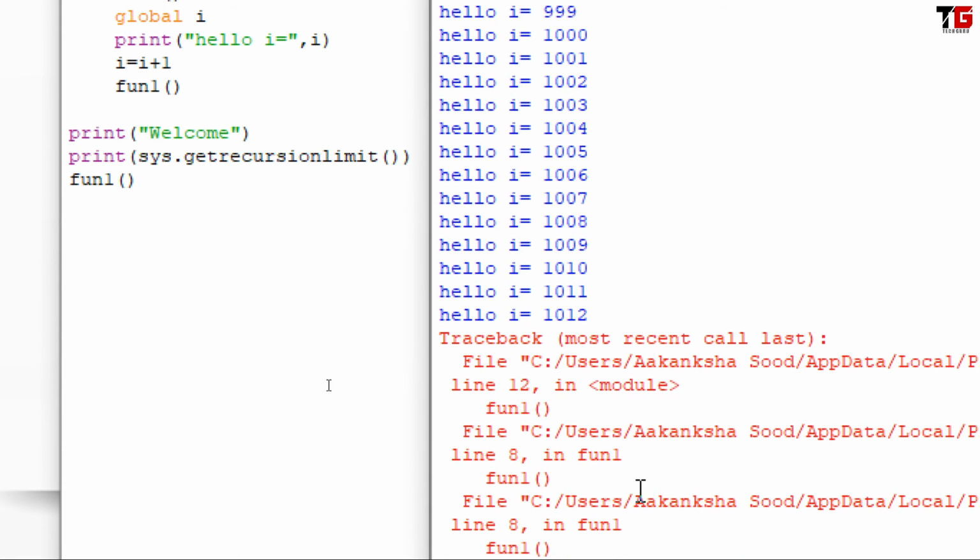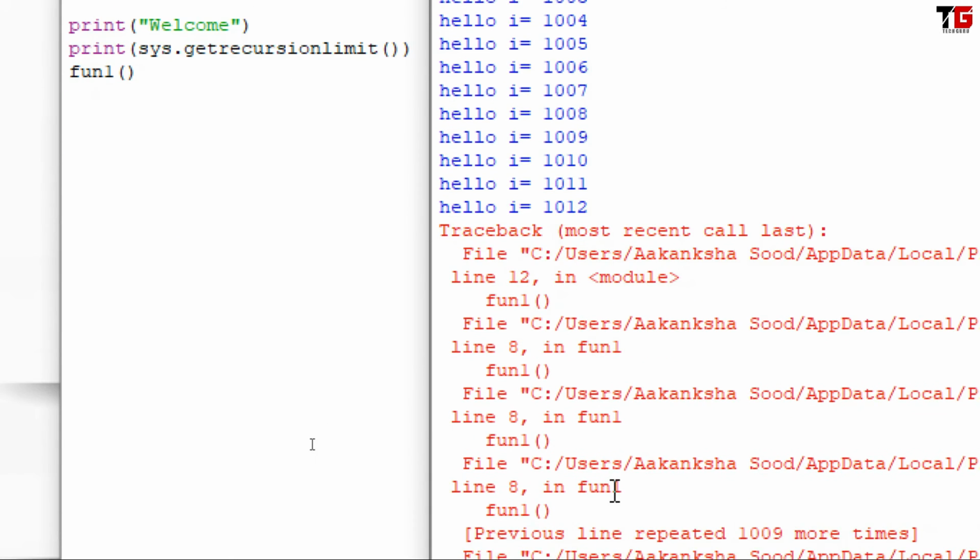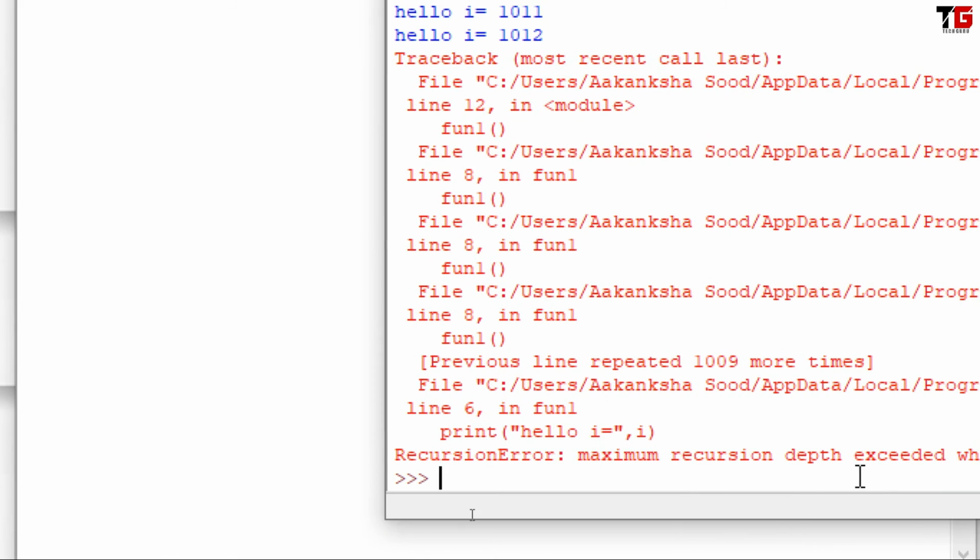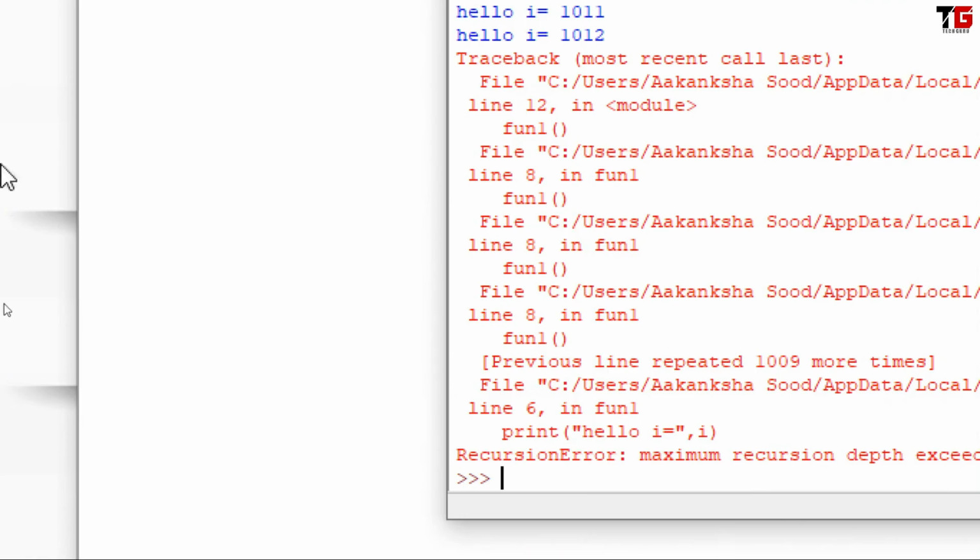Just look here friends, the loop has run 1012 times. After that we are getting the error message.